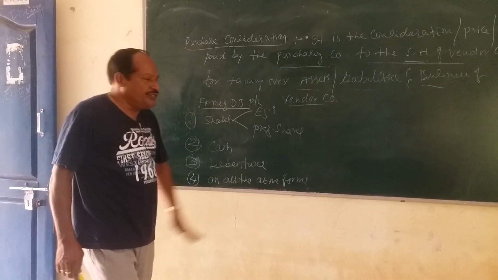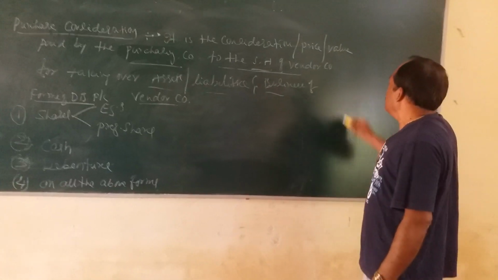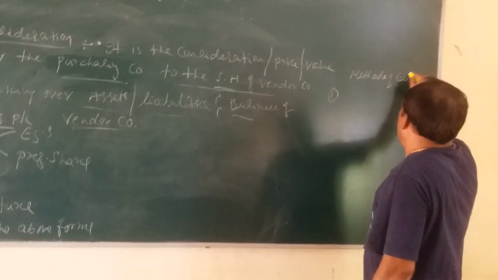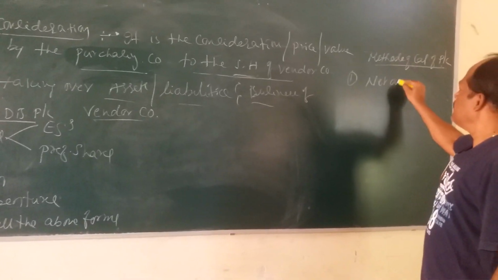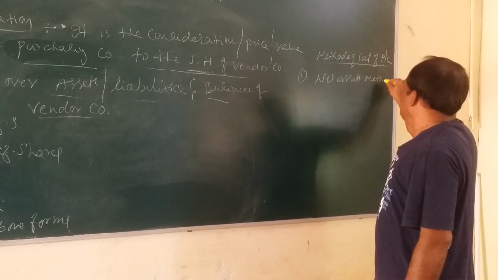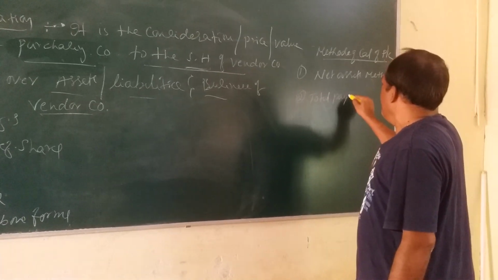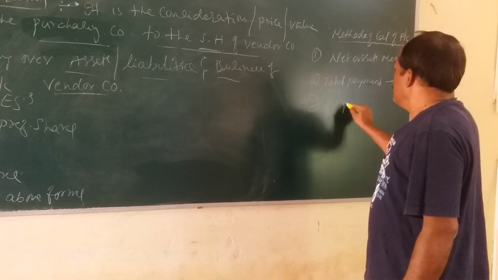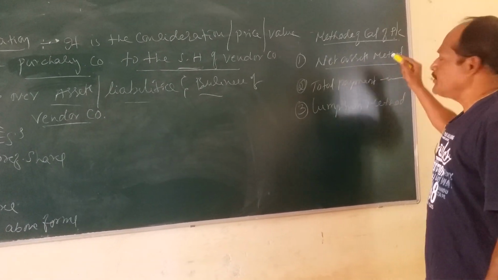Okay. When a company goes into liquidation, how is the value of the business or the purchase consideration calculated? There are mainly three methods for calculation of PC. Number one is net assets method. Number two is total payment method. Number three is lump sum method. Of course, the first one is net assets method.